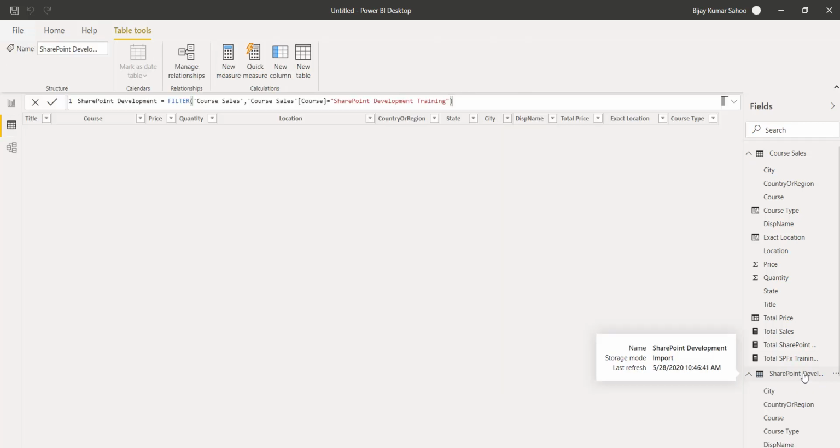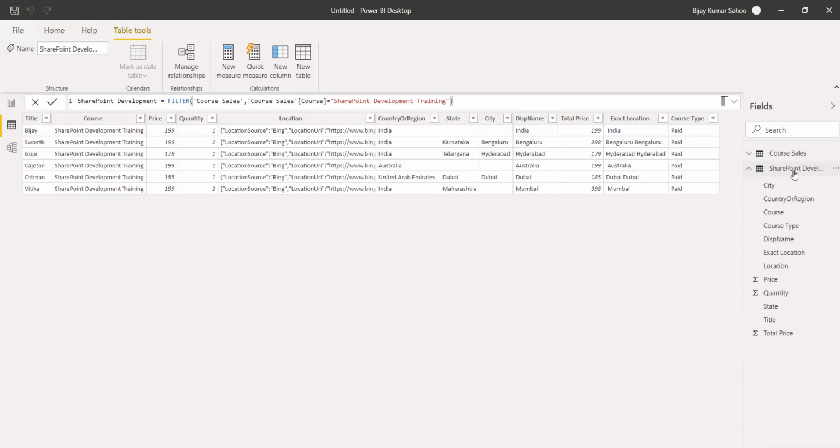If I select it, you can see there is a table here. If I click on this SharePoint development training, I can only see the content where the course is SharePoint development training, and it is a different table altogether. We now have two tables, course sales and SharePoint development training. Let me create one more table.